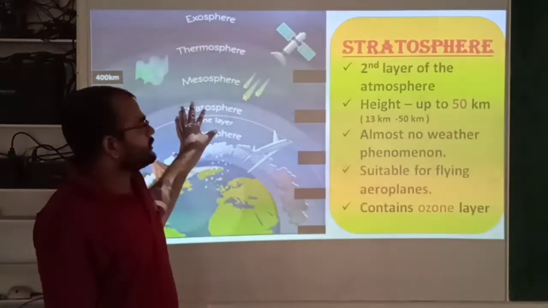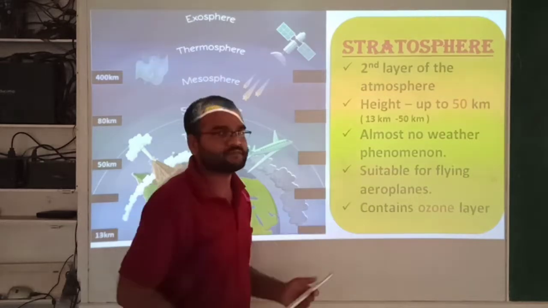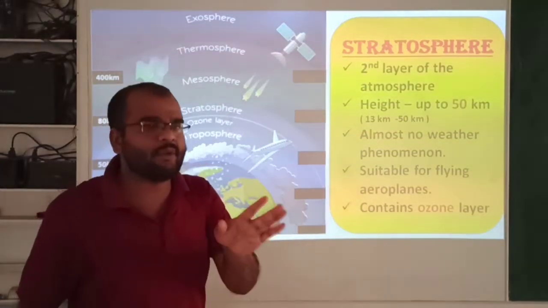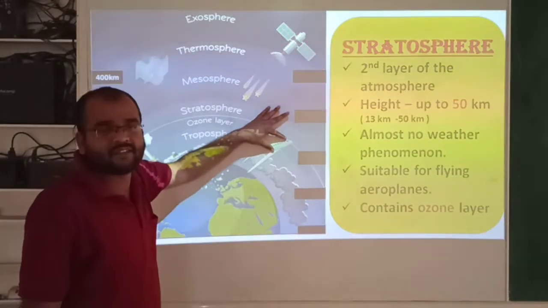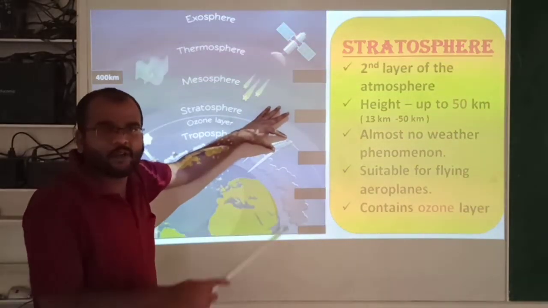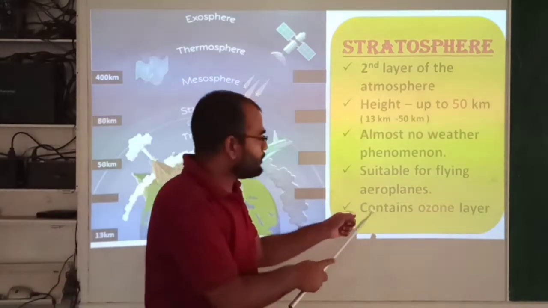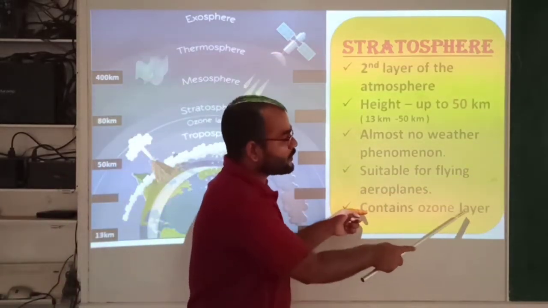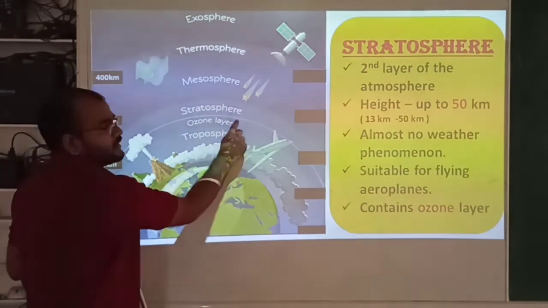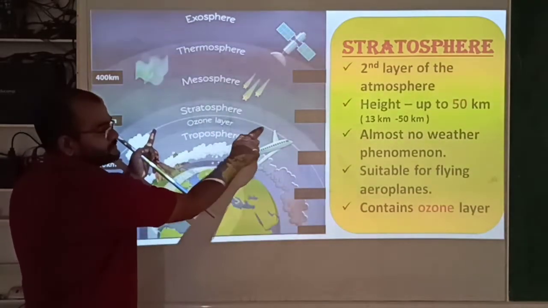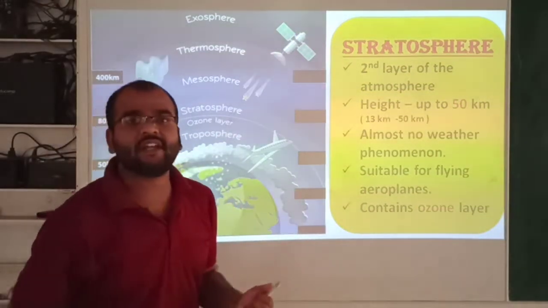Next, suitable for flying aeroplanes. Here no weather activities will take place, that's why this layer will be suitable for airplanes. Now all aeroplanes will fly in this region. And one more important thing is it contains the ozone layer. You can see here ozone layer. One line you can see here. This is ozone layer. And do you know the importance of ozone layer?